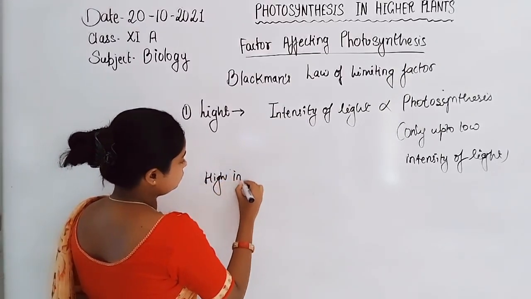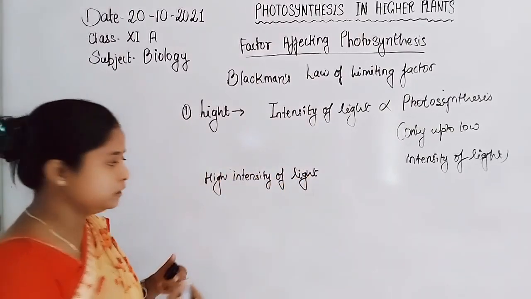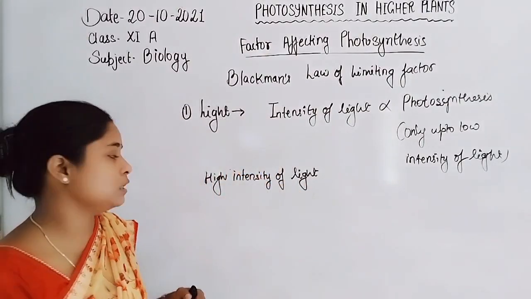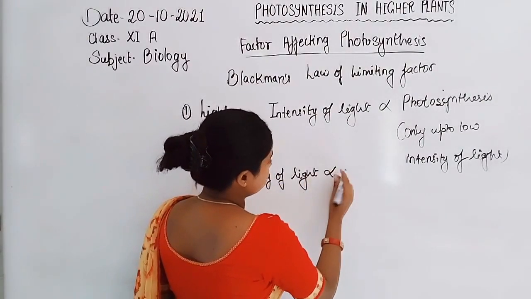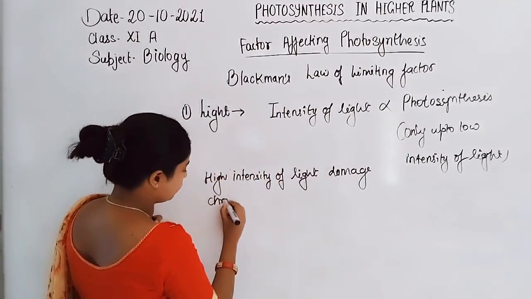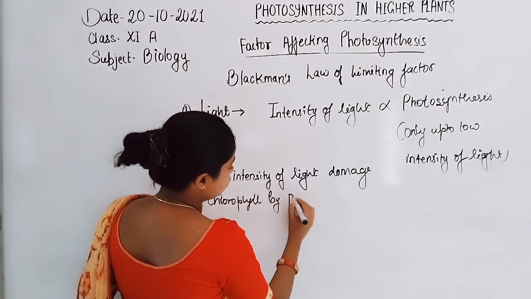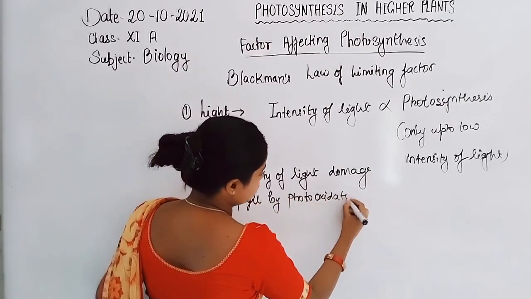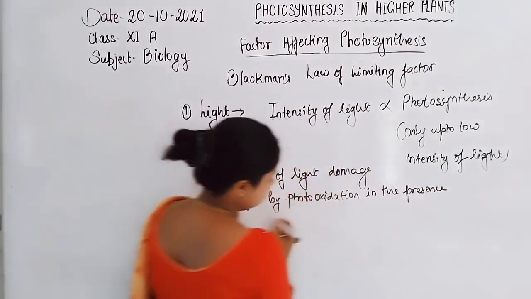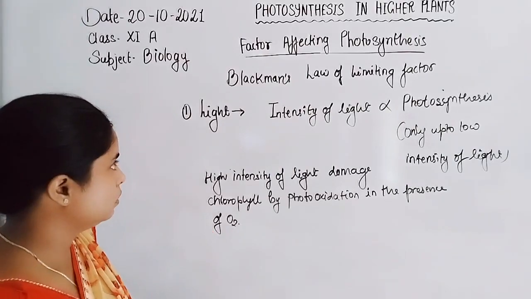High intensity of light does not increase the photosynthesis process, because it damages chlorophyll A by photooxidation in the presence of oxygen. So that determines the limit.